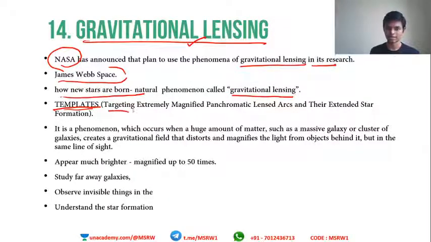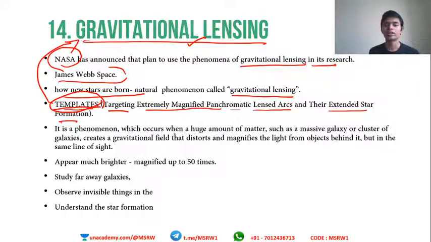Templates targeting extremely magnified panchromatic lensed stars and their extended star formation. Not important, just understand this word templates. It deals with gravitational lensing. So what is gravitational lensing? It is a phenomenon which occurs when a huge amount of matter, such as a massive galaxy or a cluster of galaxies, creating a gravitational field, distorts and magnifies the light from objects behind it in the same line of sight. Don't worry, I will explain it to you so that you will understand.